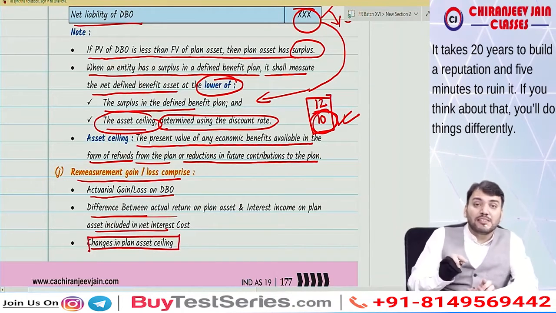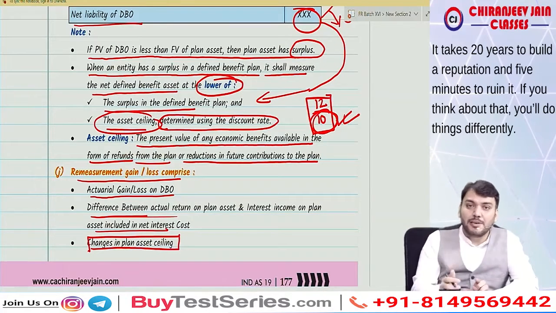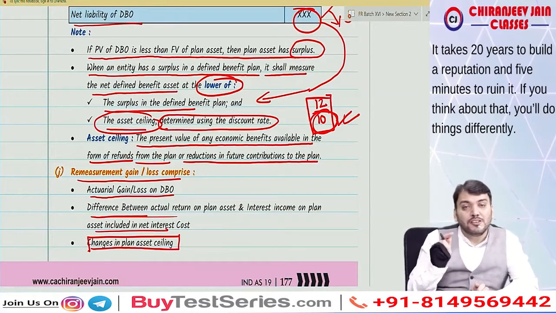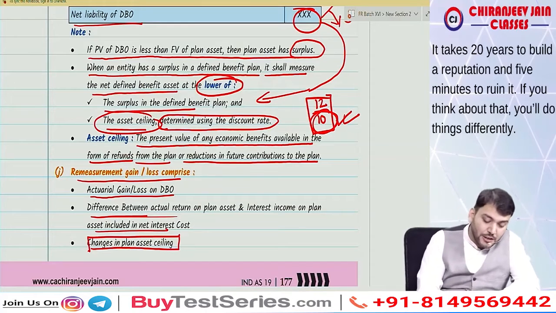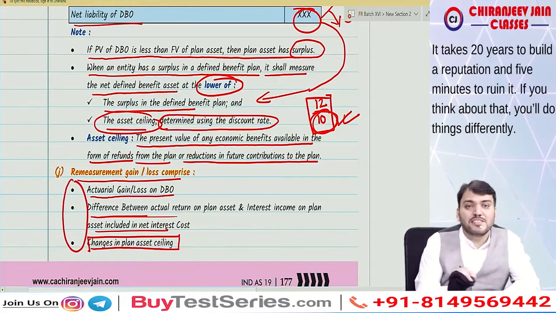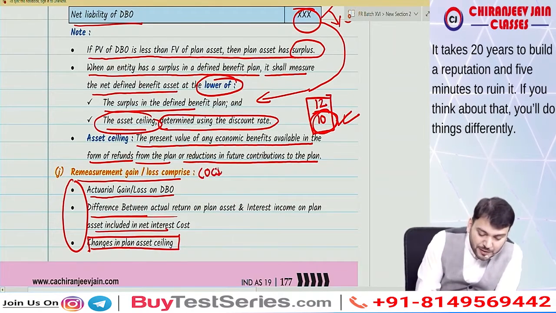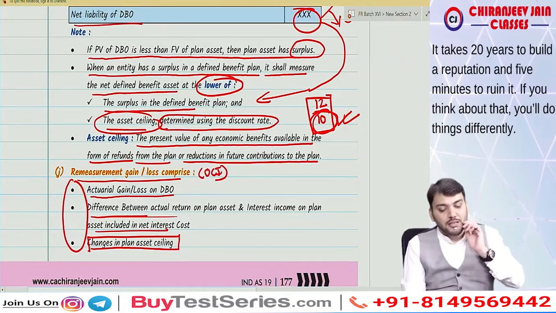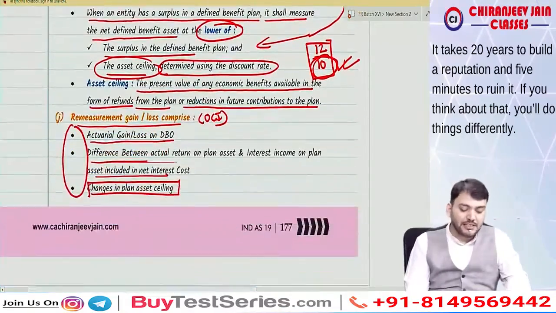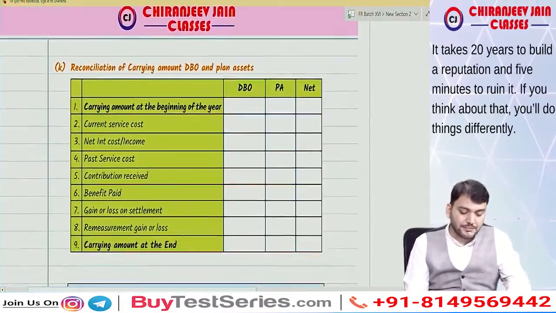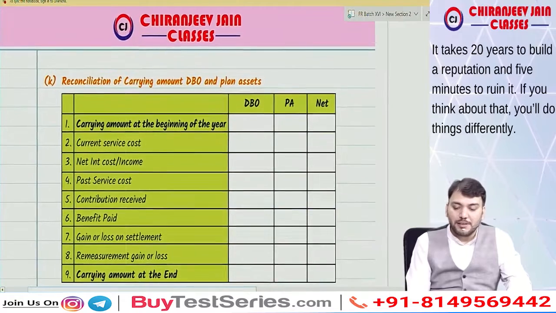Whatever changes come from remeasurement will also be transferred to OCI. So these three together are known as remeasurement gain or loss, which will be transferred to OCI. Understood this point? Yes, sir.